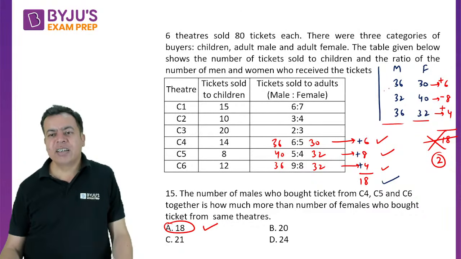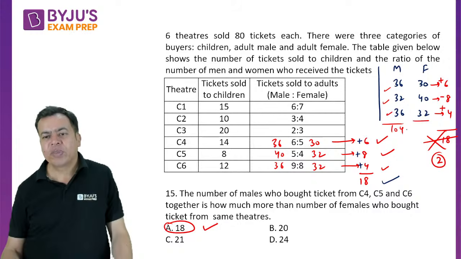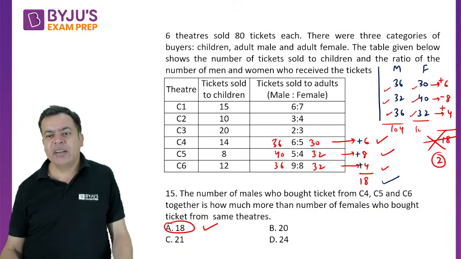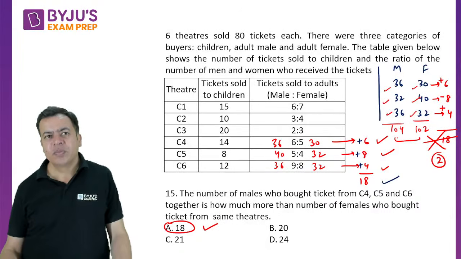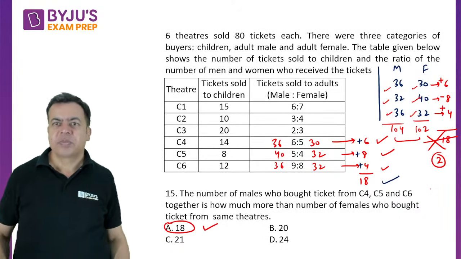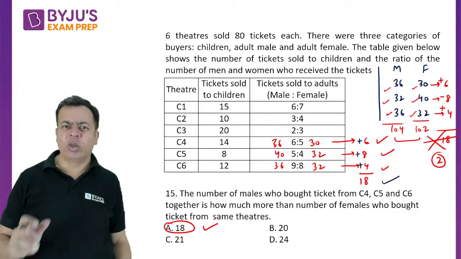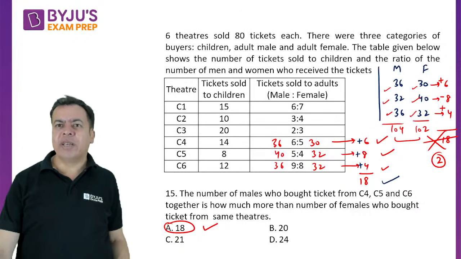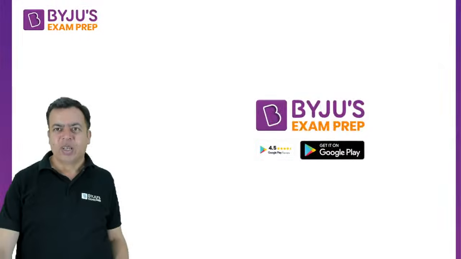Right? See here, 36, 36, 72 and 32. So 104. Here 30 and 40, 70 and 32. Right? 102. So the difference is only 2, not 18. Okay? I'm just showing you the way you should take it, when I'm taking the differences and then adding the differences. Okay, great. So this was the last question of the day.